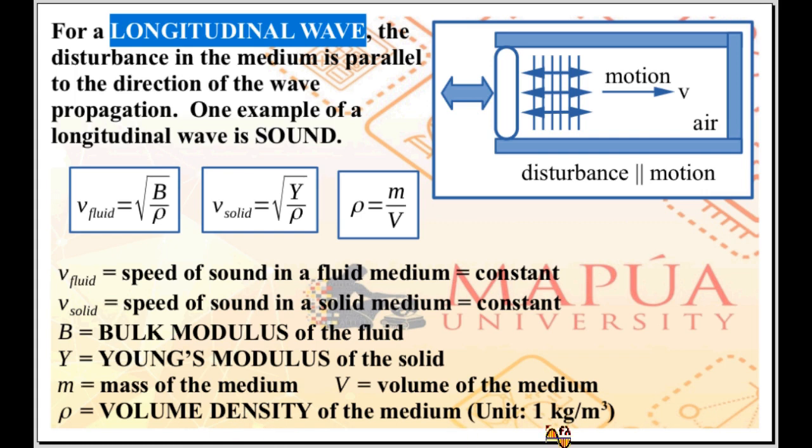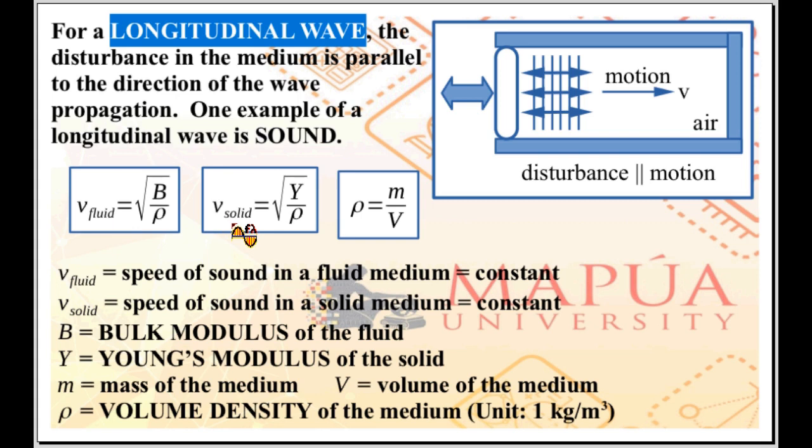Volume density, again, unit is kilogram per cubic meter. Bulk modulus, you'll recall, unit is in Pascal, Newton per meter squared. So, speed of sound in fluid is equal to square root of bulk modulus over volume density. Sound can also travel in solid.